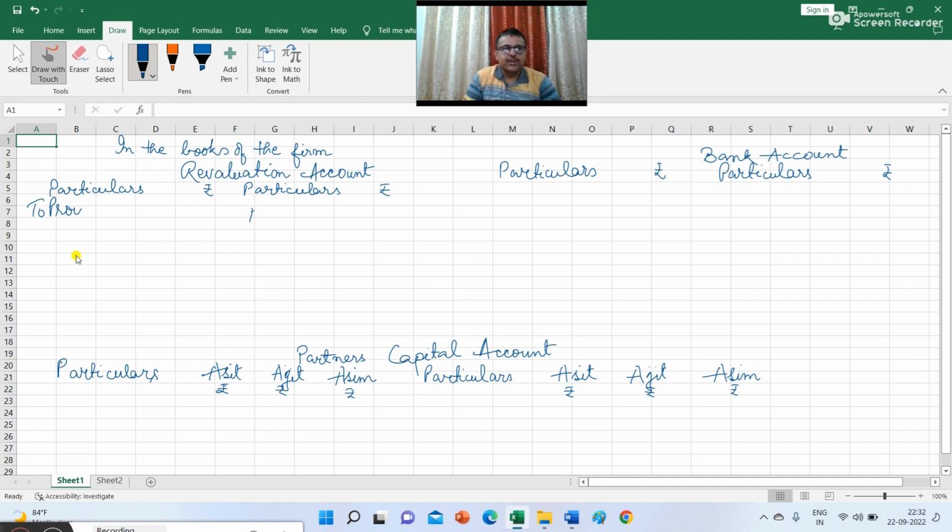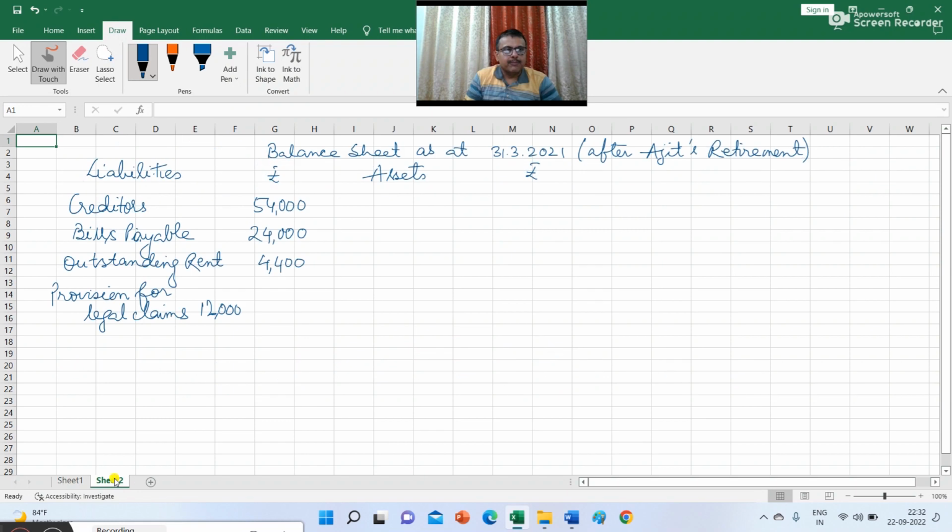So the journal entry is revaluation account debit to provision for legal claims, and the amount is rupees 2,400. In the balance sheet I can write here the provision 12,000 plus revaluation 2,400, so this is 14,400.